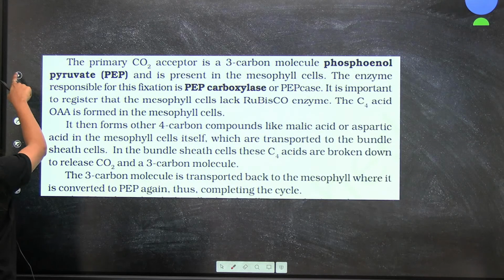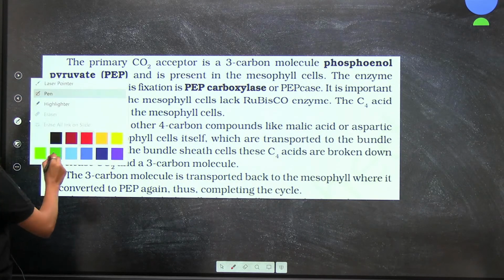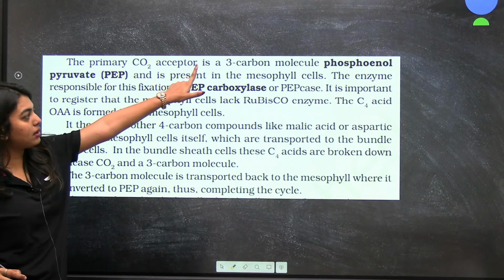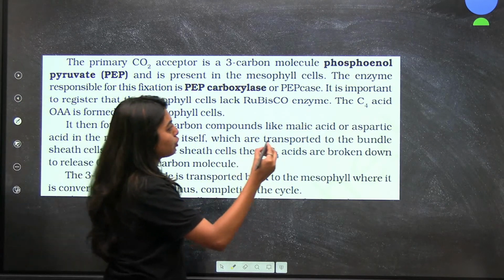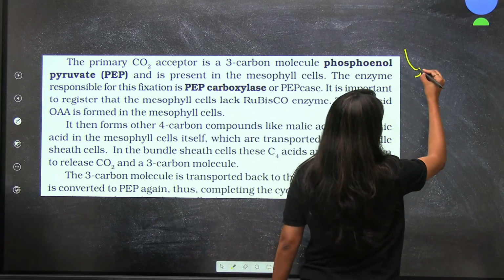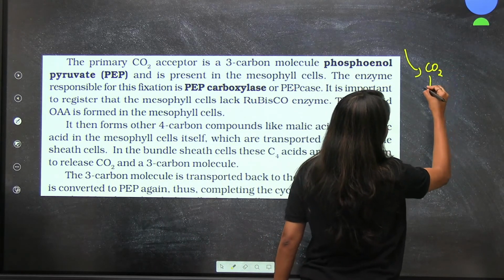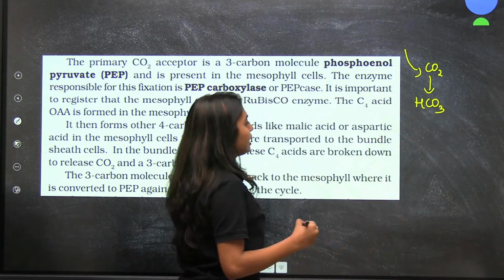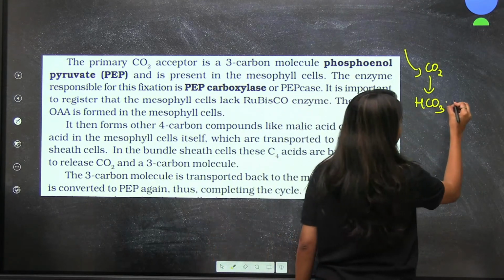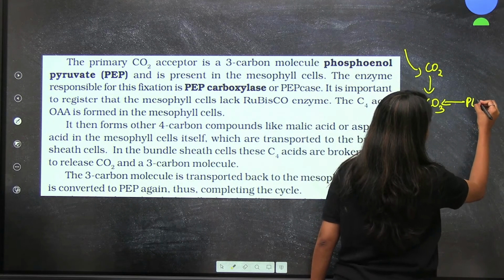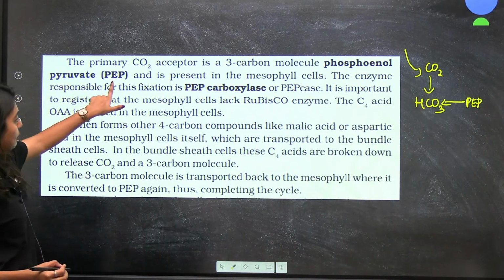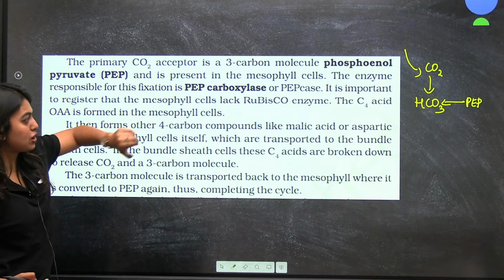Okay, we will start from here. This is the first step, the primary carbon dioxide acceptor. Carbon dioxide is coming and getting converted to HCO3. That HCO3 will be accepted by PEP, phosphoenol pyruvate, which is present in the mesophyll cells.